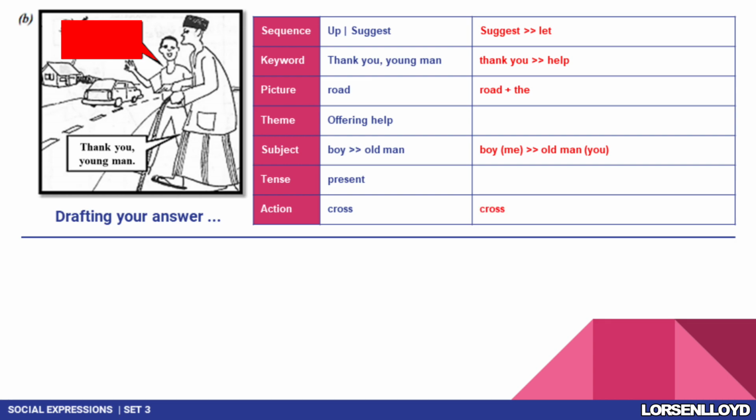Now let's construct the sentence. So we're gonna start with the word let. The next one will be me. Let me do something. The boy is helping the man, so let me help. Help who? Help the old man. So he's talking to the old man. We're gonna use the word you. Let me help you. After that, let me help you to do something. What are they doing? They are crossing the road.